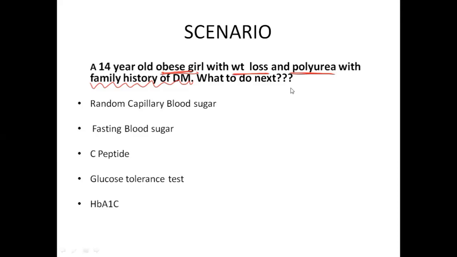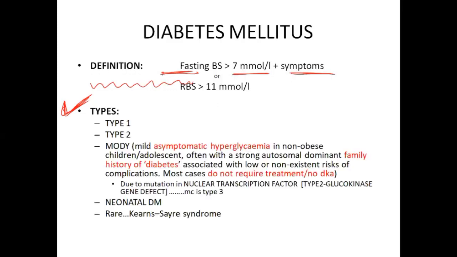Random capillary blood sugar, so that will be the most ideal. Yes, we'll go for random capillary blood sugar. So what do you think? What kind of diabetes does this child have? Type 1, type 2, or some other? So we'll discuss how we can decide what kind of diabetes this child has.